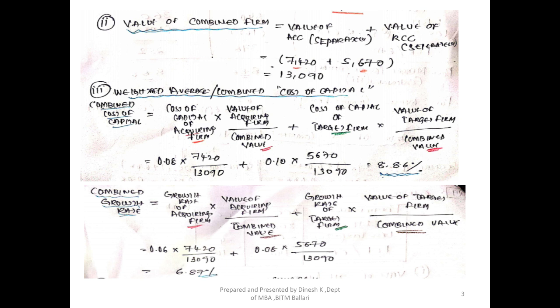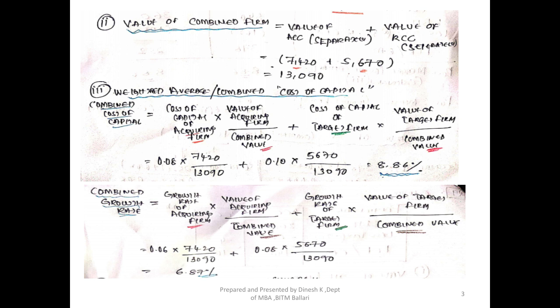The second sub question here is to calculate the combined value of the entity, assuming the merger does not yield any synergy. It's very simple. What I have calculated for sub question 1 is the value of each firm separately. When I add up the two values, I will get the combined value. So the value of ACC plus the value of RCC will give the value as 13,090. Okay, this is the solution for the second sub question.